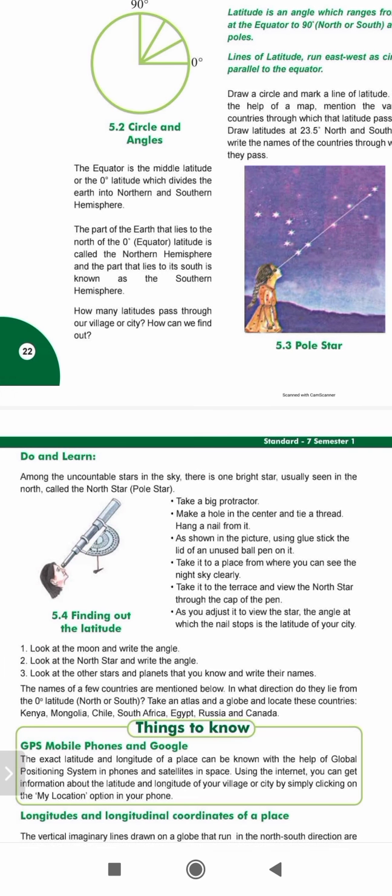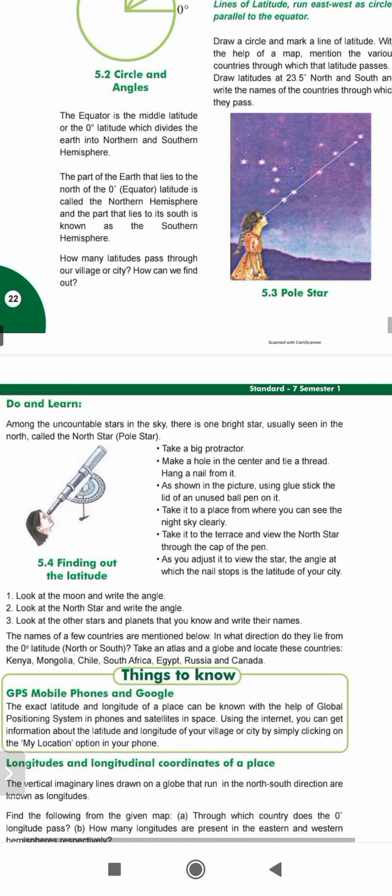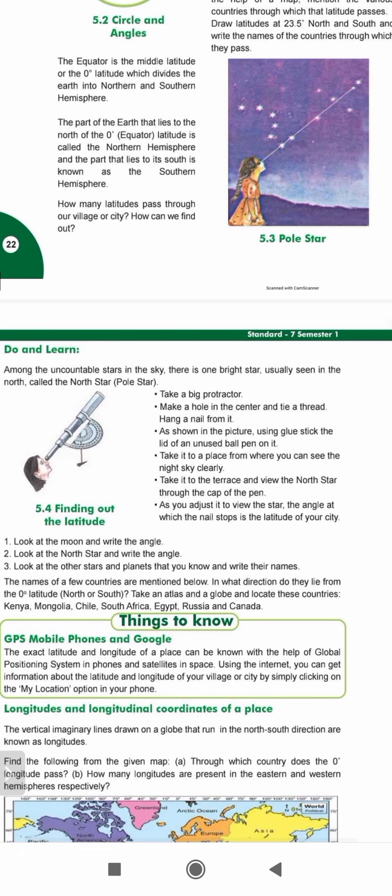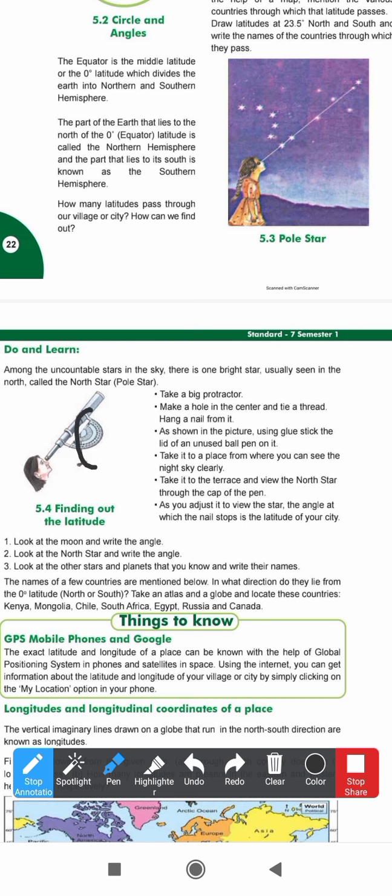Now what you have to do is look at the sky. There is one bright star, that is the Pole Star. We can see the Pole Star in the north direction every day. You have to take a big telescope, make a hole in the center, tie a thread, and then hang it from a nail. Now like this, like this.